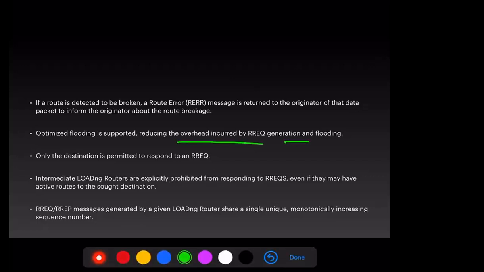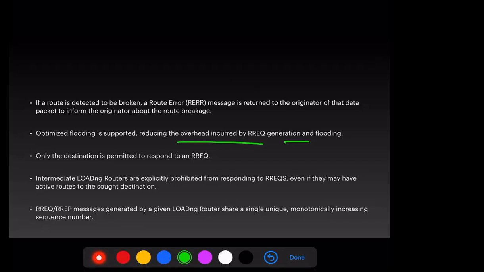Means that in the case of a mesh topology, as we are sending it to all my neighbors and all neighbors are sending it to their neighbors, a huge number of packets will be generated, and thus it is ultimately going to drain your battery power. So in this case, they will try to make it optimum.